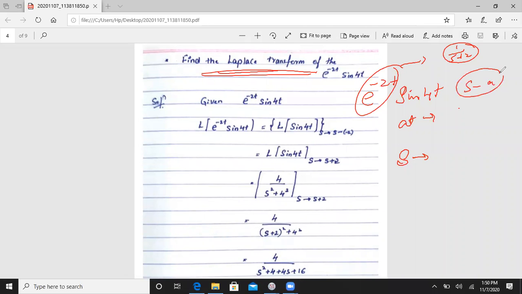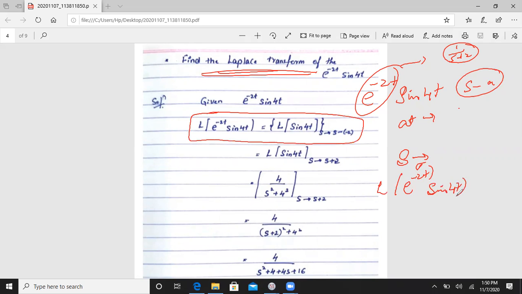The at value is s minus a. Okay, this you already know, and this function we have to write by the first shifting property. It is the Laplace transformation of e to the power minus 2t, this is our at function, and sin 4t. Instead of writing capital F, we will write the Laplace transformation of small f of t, where s tends to s minus a, that is minus of minus 2, that is s plus 2.